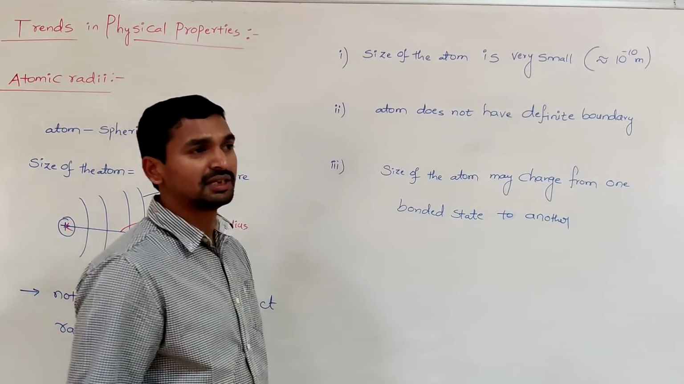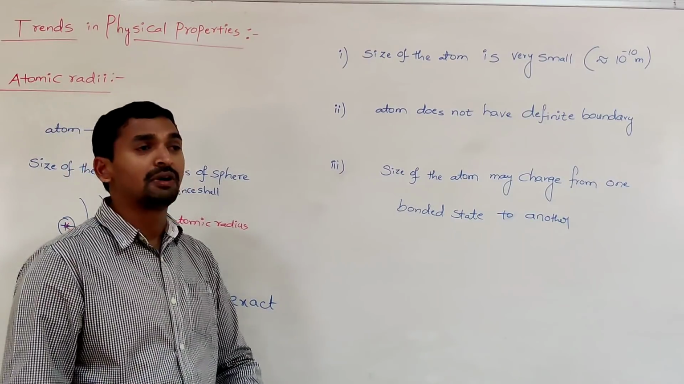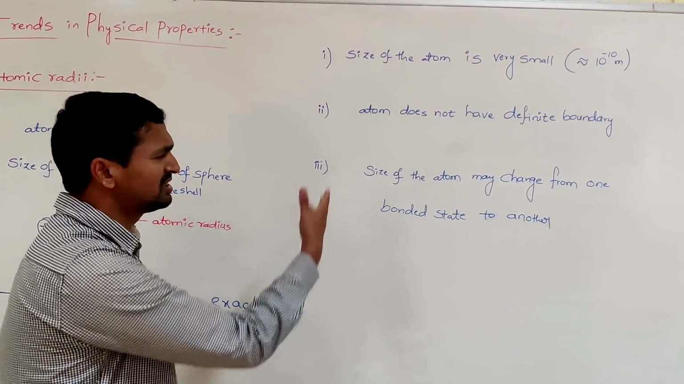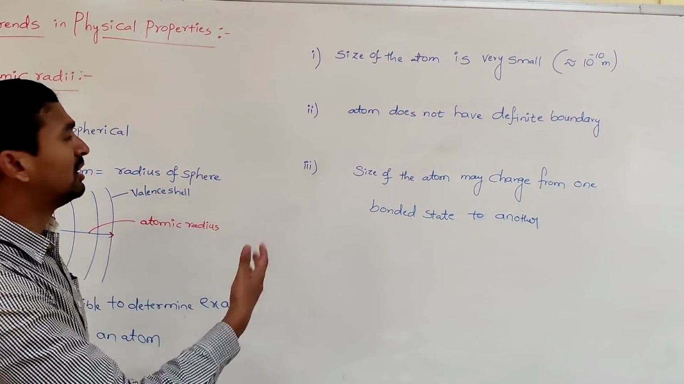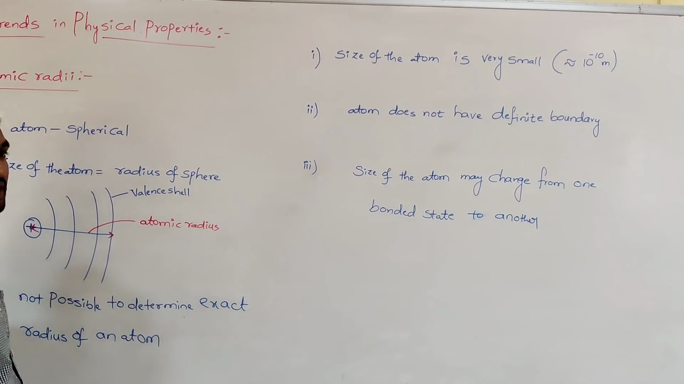So in all the cases, the size of the atom may not be the same, because once the environment and the type of bonding changes, the size of the atom also changes. This is clearly explained by the different types of atomic radius. I will explain in the next part, and in that case you can easily understand.